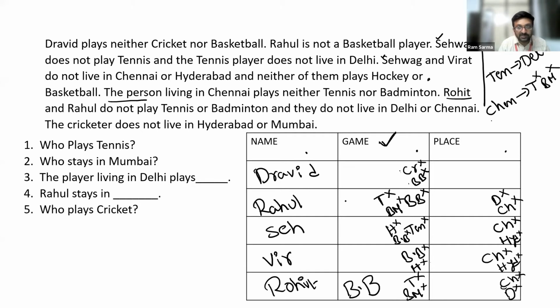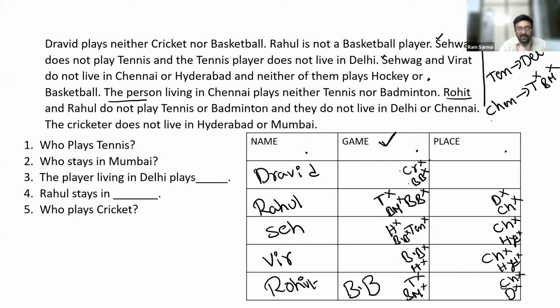Guys, my second question is, who stays in Chennai? Dravid. Good. Wonderful.